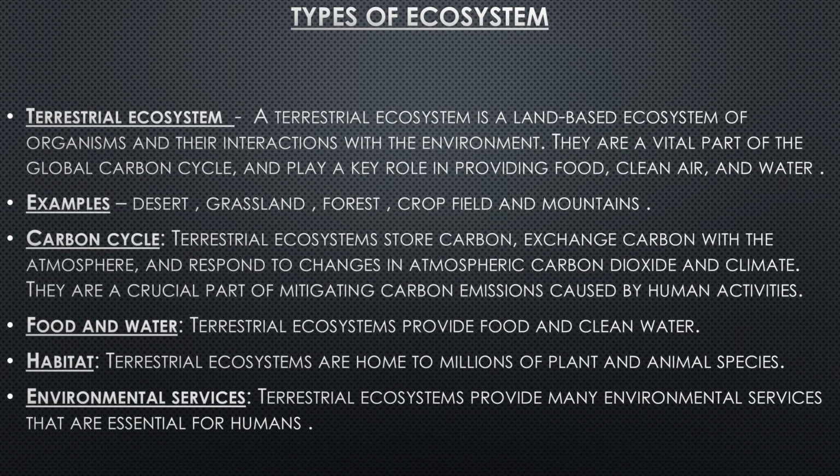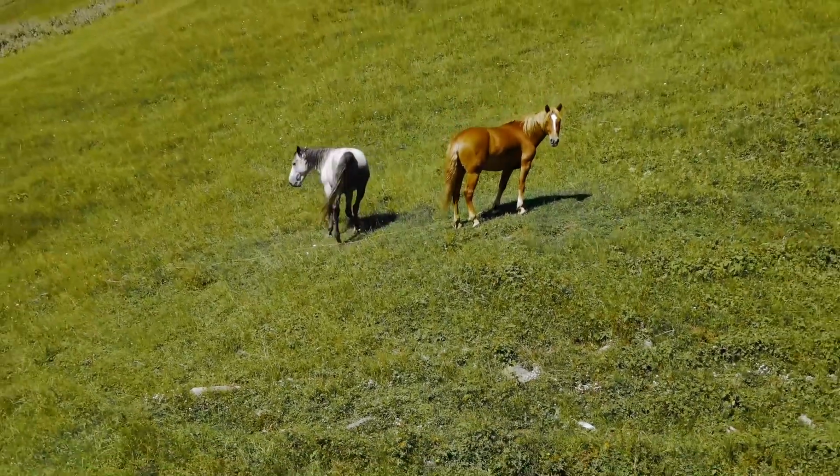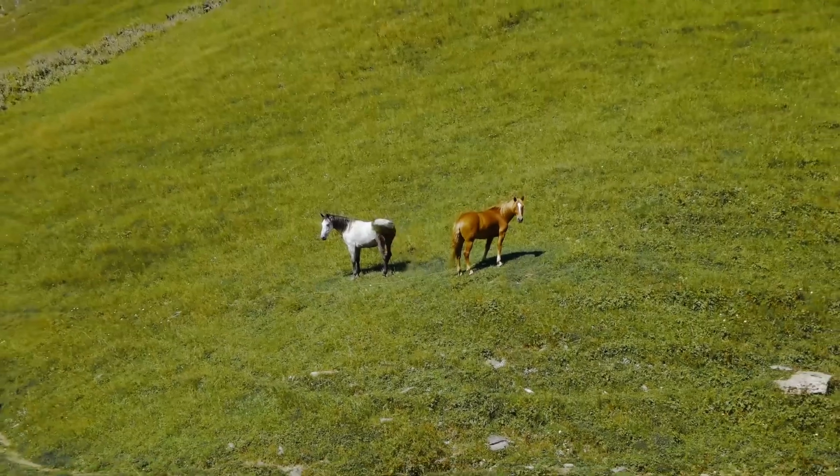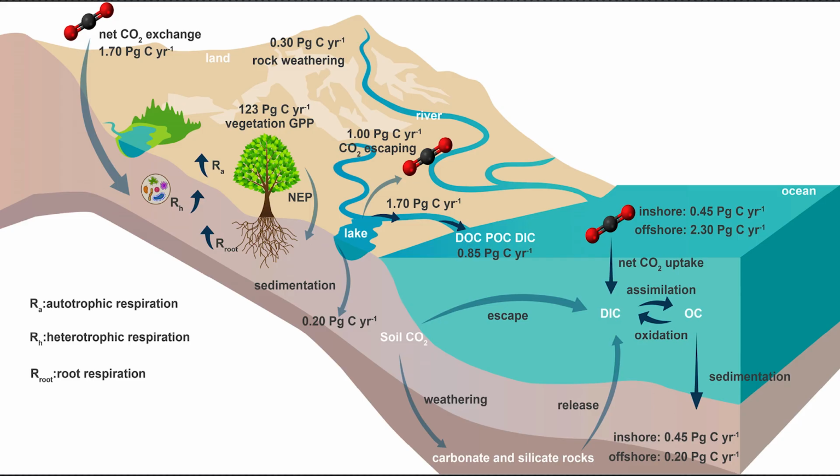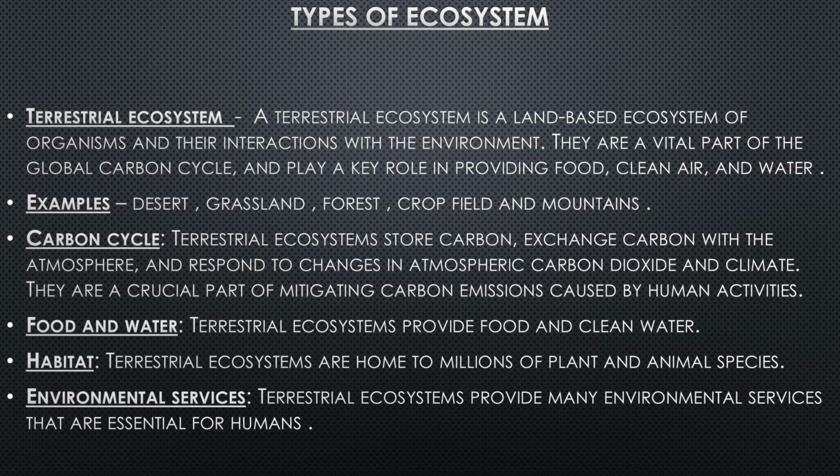Now, these ecosystems are of three types. Number one, terrestrial ecosystem. A terrestrial ecosystem is a land-based ecosystem of organisms and their interactions with the environment. They are a vital part of the global carbon cycle and play a key role in providing food, clean air, and water. Examples are desert, grasslands, forest, crop field, and mountains.